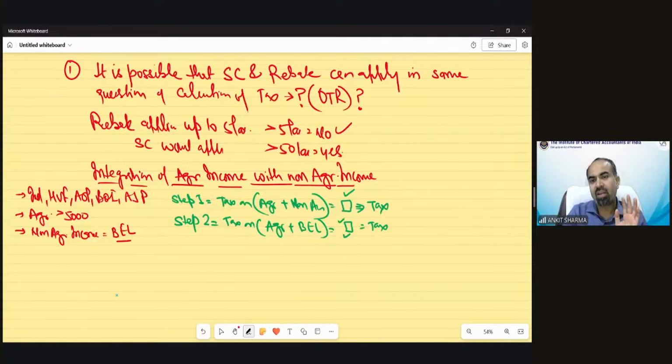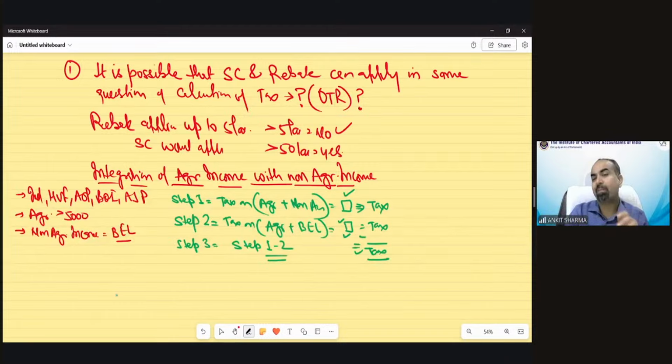Suppose these are my incomes and we have to calculate tax on them. Now step number three says step number one minus step number two. This would be my tax liability.